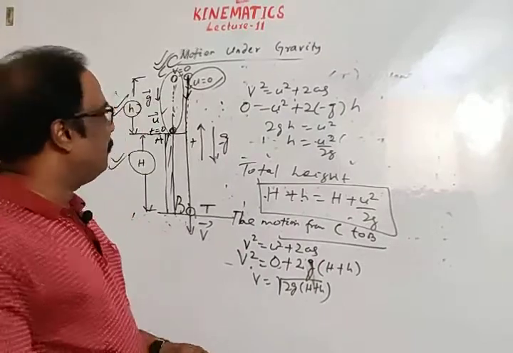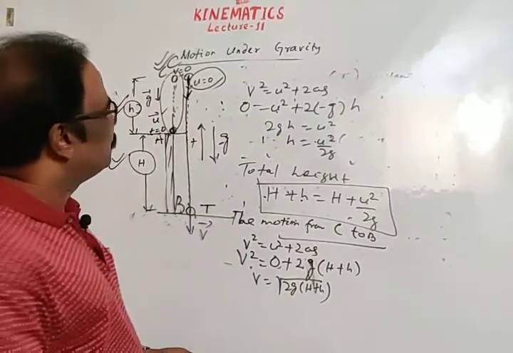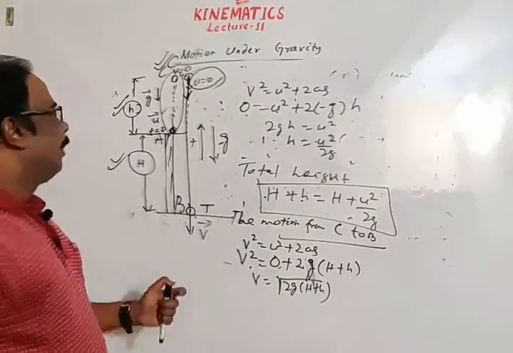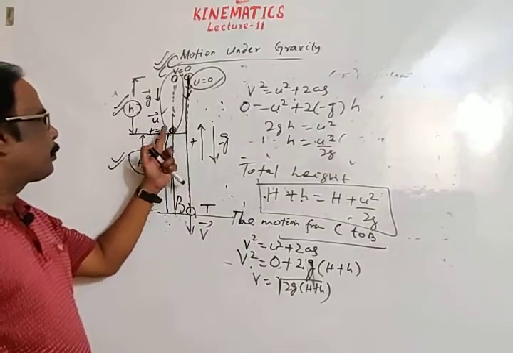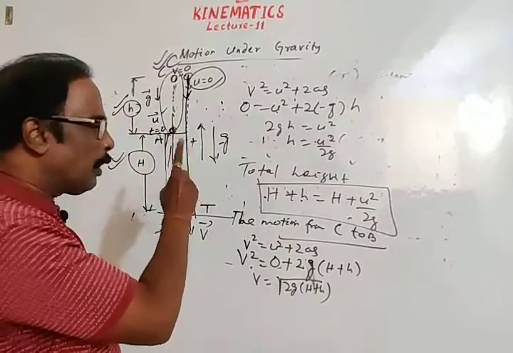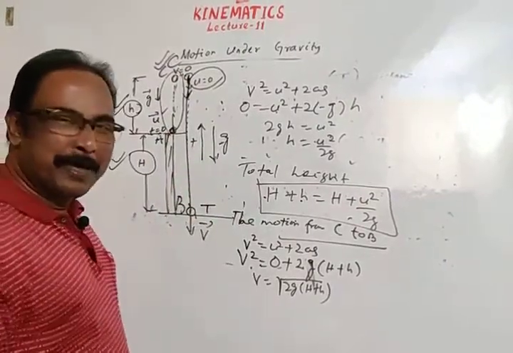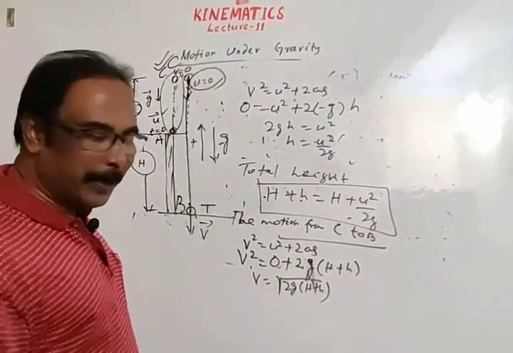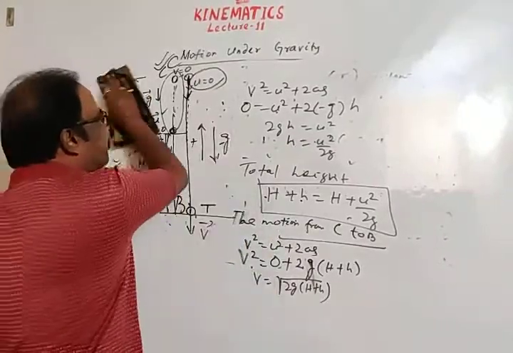So this is about motion under gravity when a body is thrown from the top of a tower. We'll use all these concepts to solve numericals in lecture 12. Okay, next.